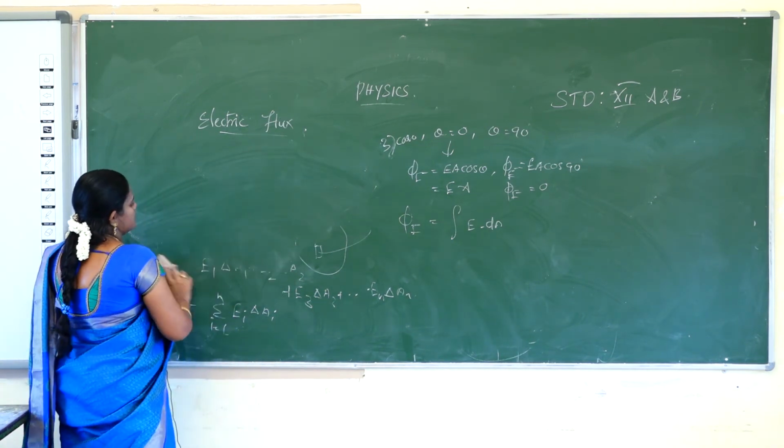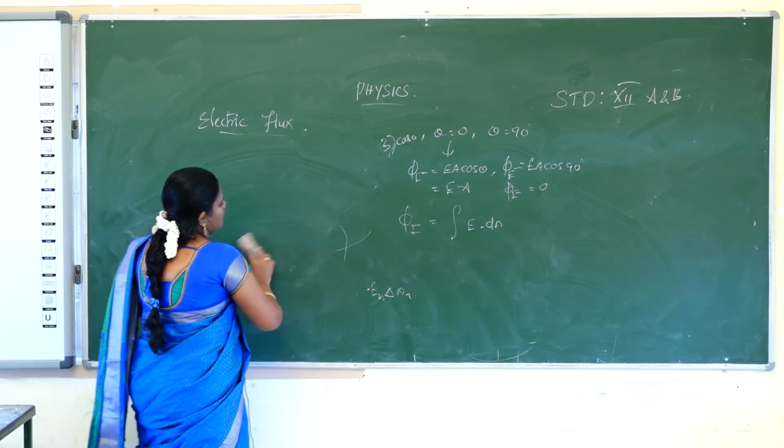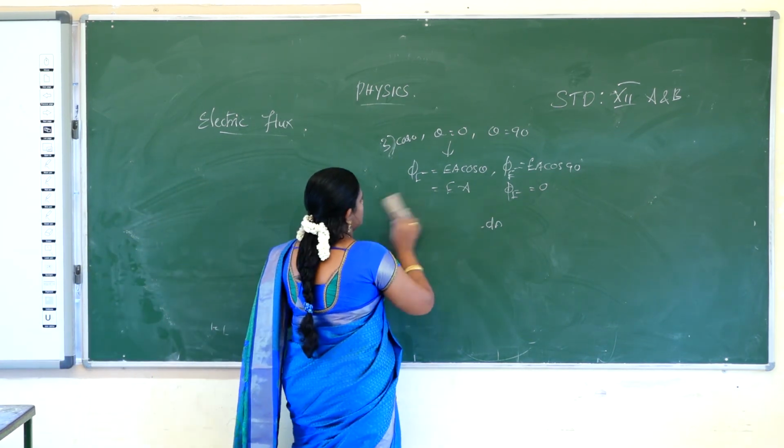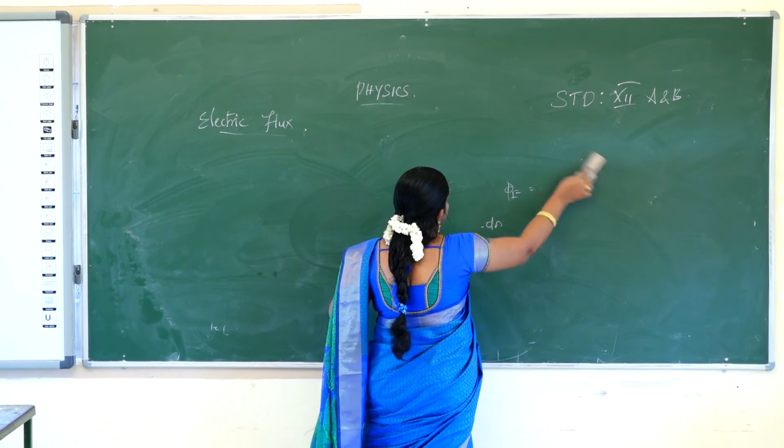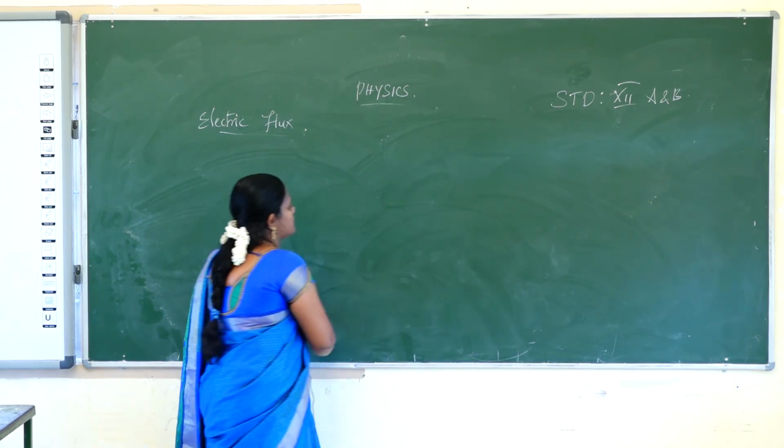The third one: the electric field considered for a closed surface. How will we calculate for a closed surface? Closed surface means the charges will be inside the surface only.